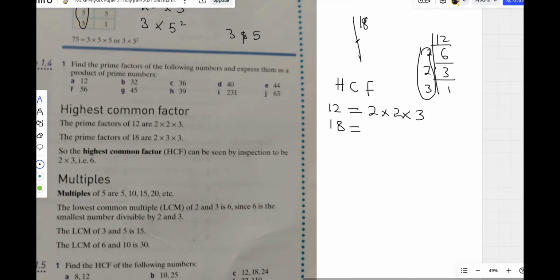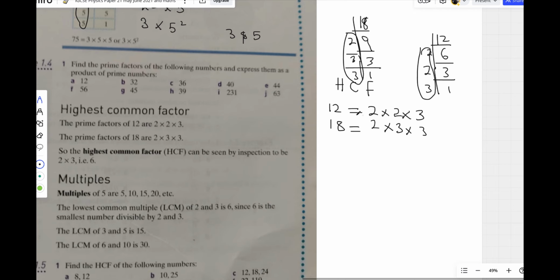you get 2 goes into 18, you get 9. So 2 cannot go into 9. 3 will go into 9. So you say 3 goes into 9, you get 3. Then 3 goes into 3, you get 1. So for 18, you get 2 times 3, times another 3 for HCF. 2 times 3 times another 3.